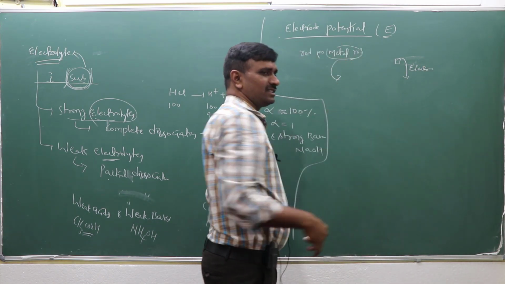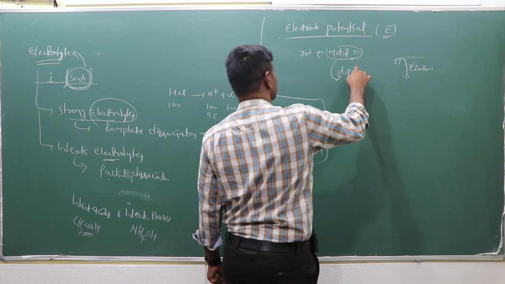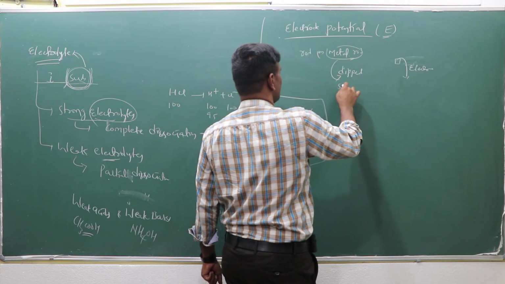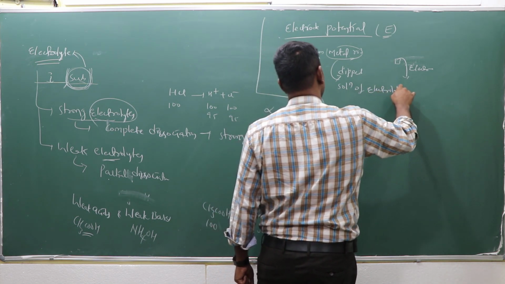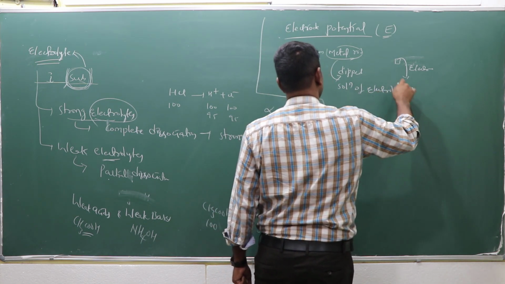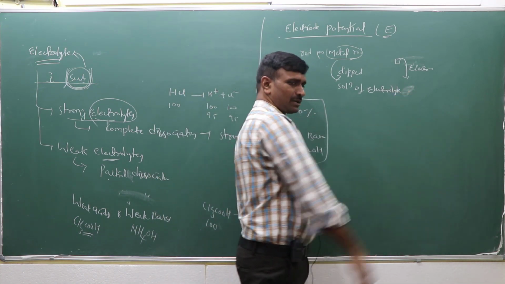A metal is dipped in the solution of its electrolyte.